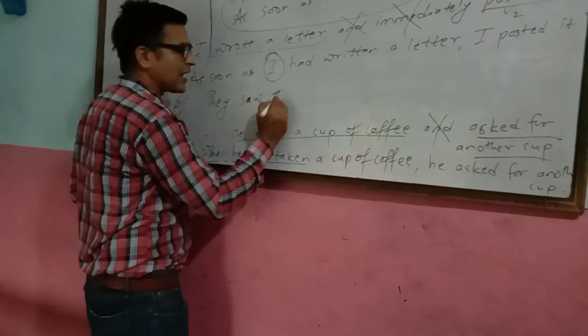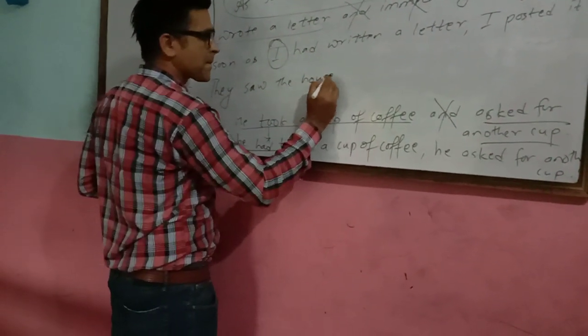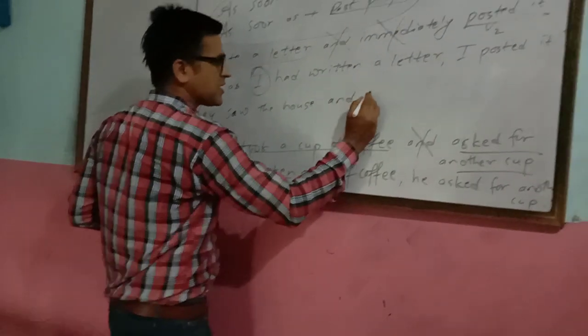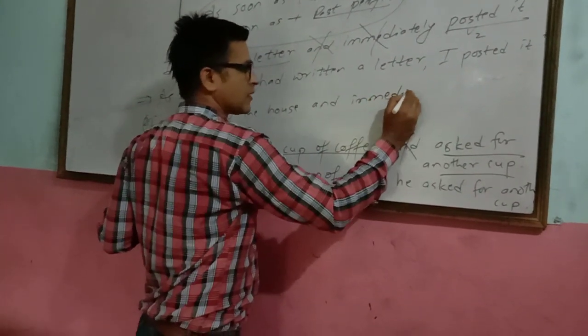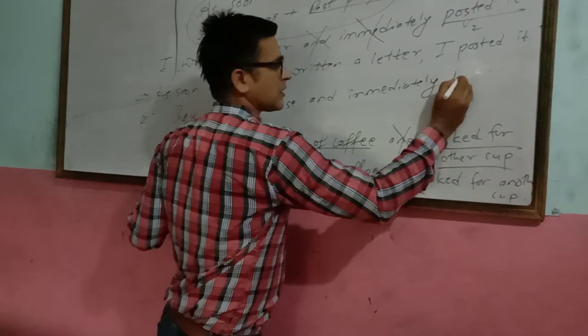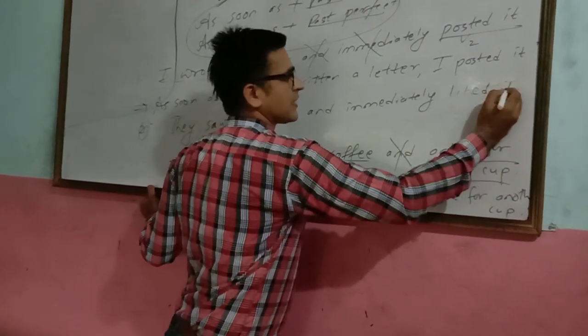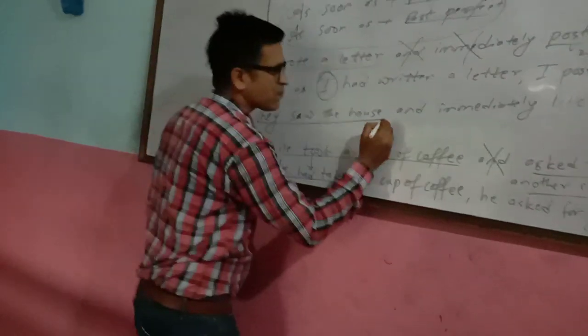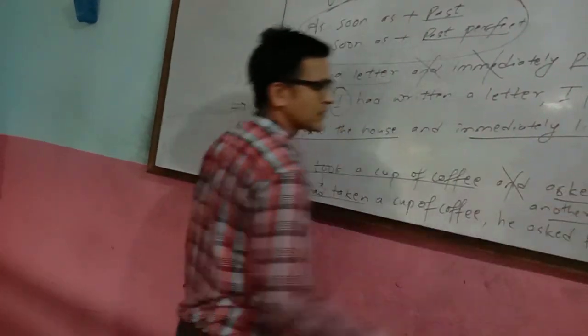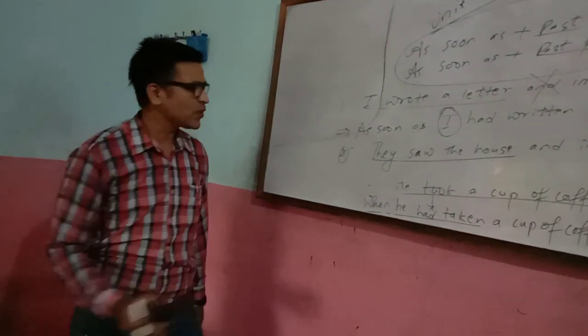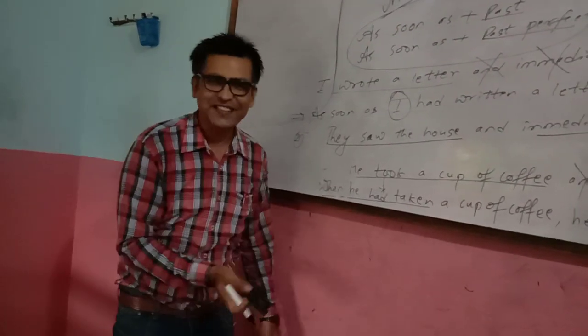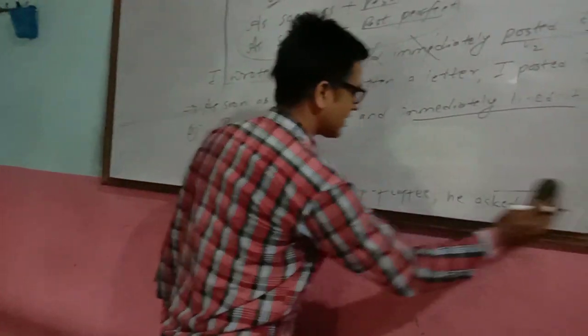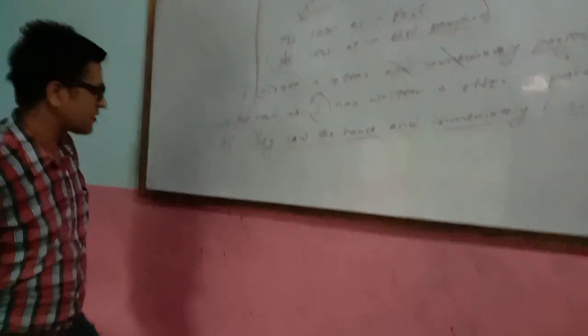They saw the house and immediately liked it. Look at that. घर देख्ने काम भयो, मन पराउने काम भयो. When we see the very beautiful house, we like it immediately. There is no time gap, right? So in that case, what you have to do? Look at that.